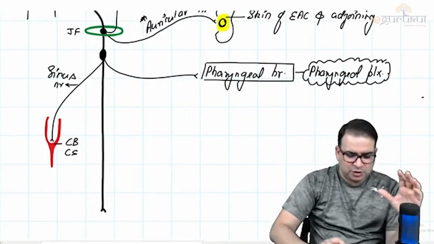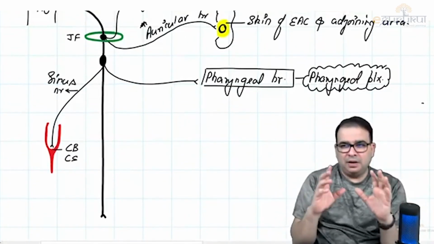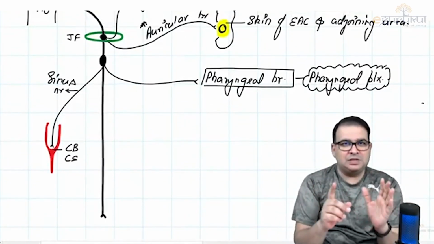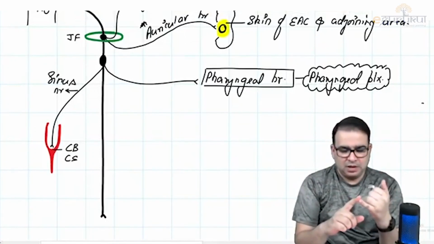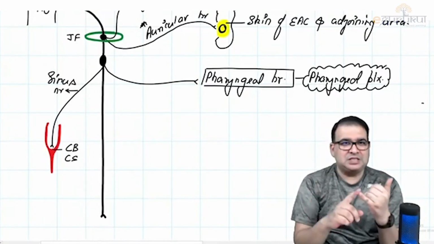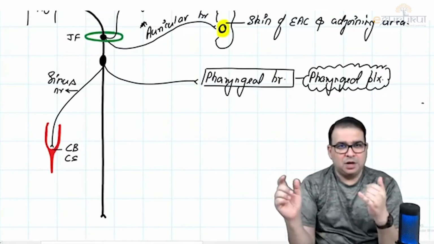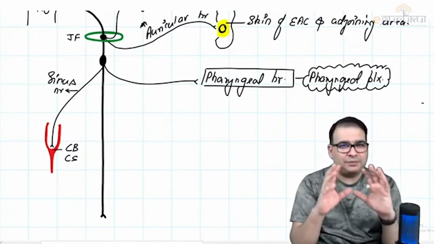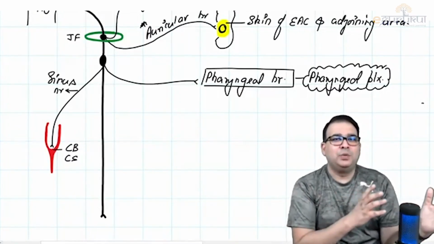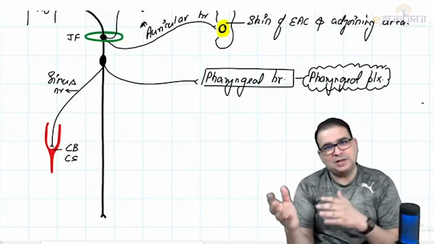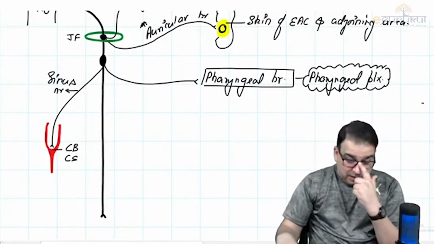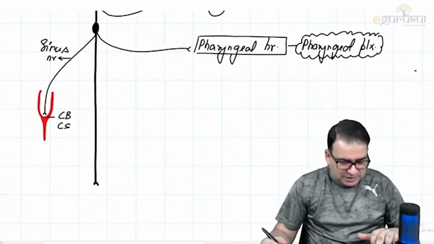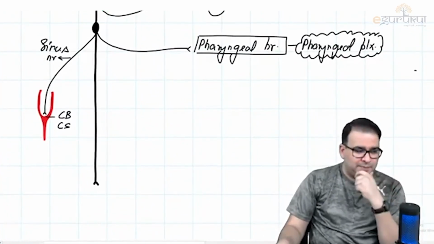So you can see there are few things which are common here. Both glossopharyngeal nerve and vagus nerve start from the medulla oblongata. Both come out of the jugular foramen. Both these nerves supply the carotid body and carotid sinus. So there are few things which are common, which is done by the glossopharyngeal nerve also, and that is done by the vagus nerve also. Okay, what else, guys? Now comes the important part here.